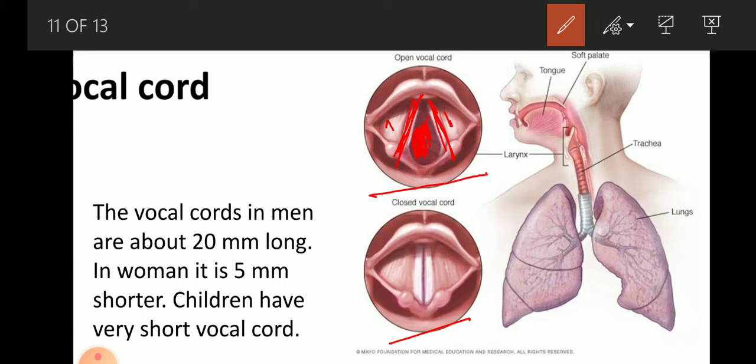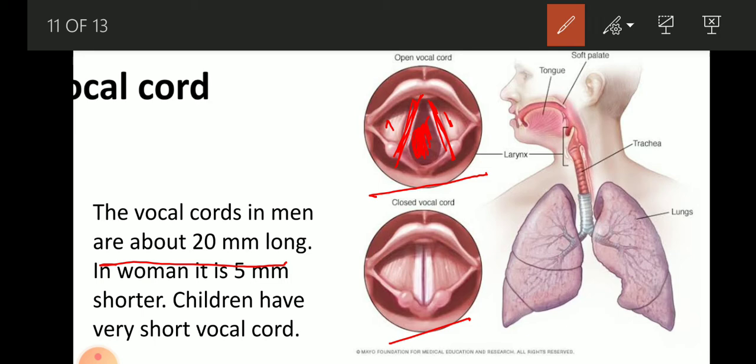For example, for children, the vocal cord is thin and so the voice is also shrill. And for adults, the vocal cord is thicker, so the voice is not shrill, it is louder. And third, the vocal cord in men is about 20 millimeter long, whereas in women it is 5 millimeter shorter.